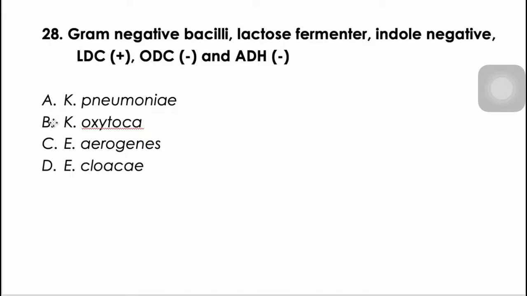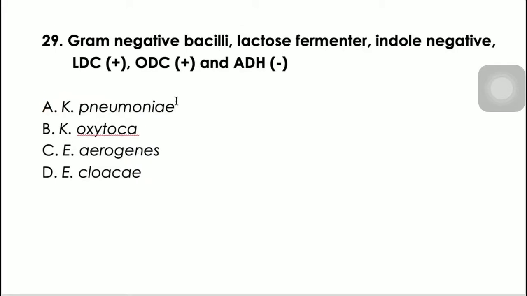Okay, so dito, you are left with two choices. We have Pneumoniae and Oxytoca. So, how to differentiate further? Again, balikan natin, di ba, yung indole negative ulit dito. Di ba, X, sabi natin, negative, negative, positive, positive is for X, Enterobacter, Klebsiella, and Serratia, except for Klebsiella oxytoca, because Oxytoca is indole positive. No? So, the answer here is Klebsiella pneumoniae. 28, we have letter A.